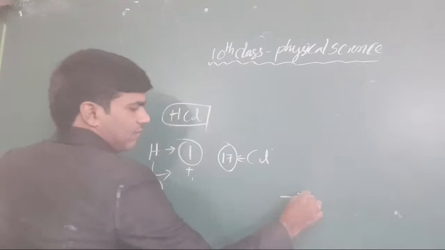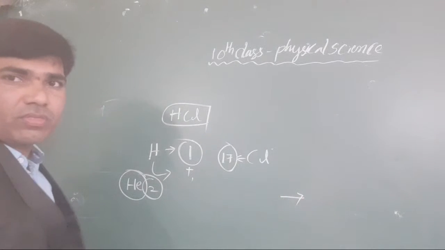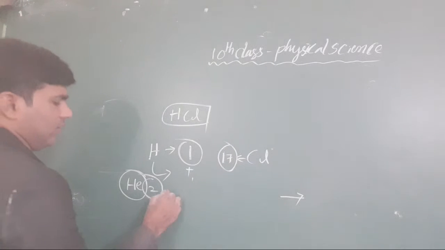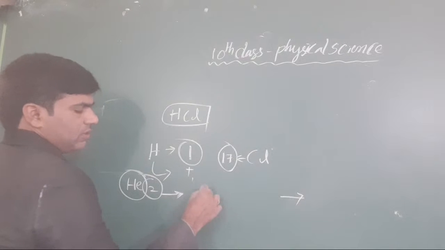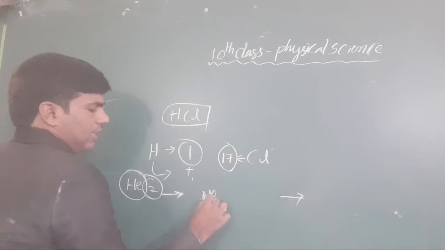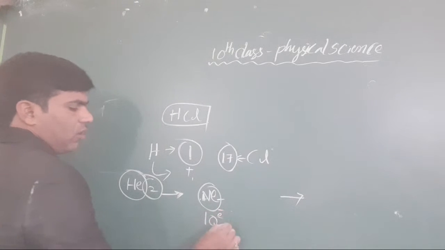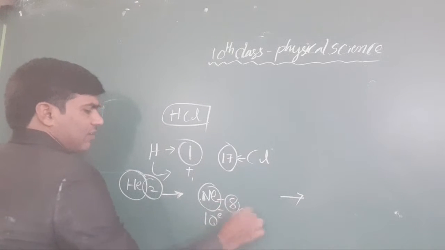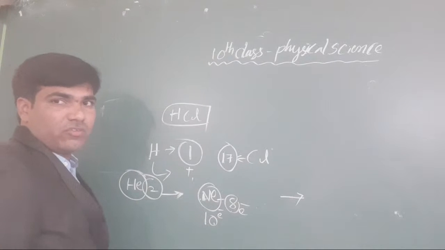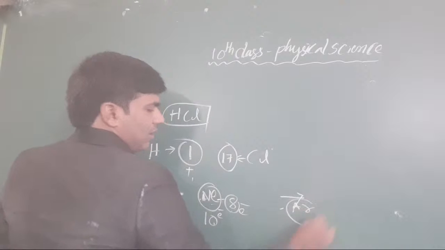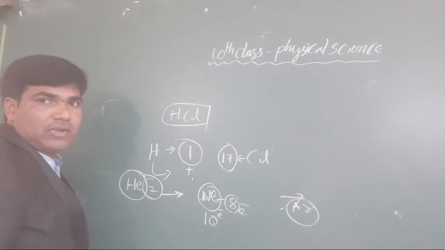Yes, and after chlorine, what is the nearest inert gas? Suppose we come here, there is helium and neon. Neon contains 10 electrons in total, and in the outermost there are 8 electrons. Clear or not, all the students? When you go after neon, what is there? Argon. It is another inert gas.